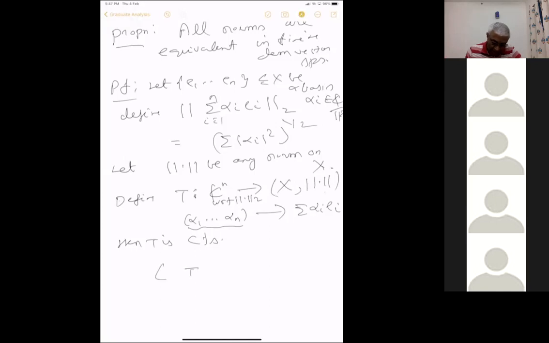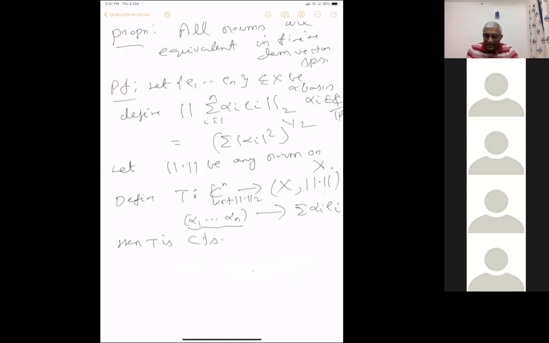So we are going to prove this result that T is continuous, right? I'm saying that is clear. Because if some alpha 1 up to alpha n converges in norm 2 in Cn, that means coordinate wise it converges, each alpha i to the corresponding limit.